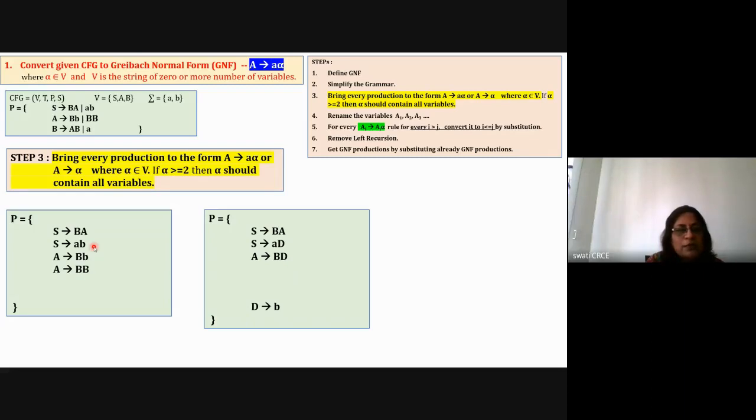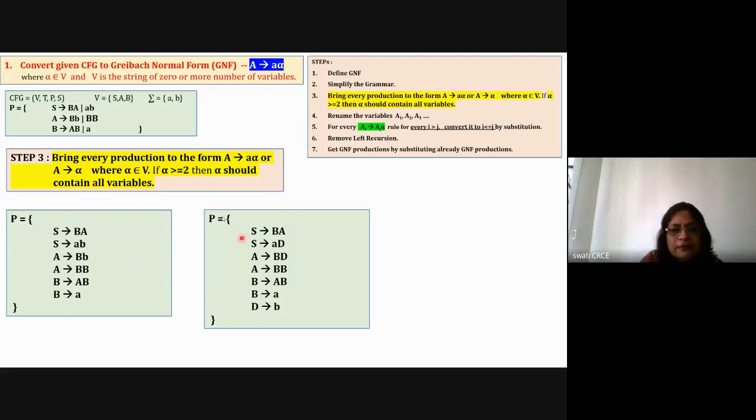Now take the next rule, that is capital A is equal to double B, which is already of type A is equal to alpha. So I'll take it as it is. It is allowed. Then you take capital B is equal to small a, capital A, capital B, that is also allowed. Then take B is equal to small a, which is already in GNF, because here it is a small case letter and then zero number of variables. So it is already in GNF. So like this, I have done the changes. I have applied step 3, and these are my new set of rules.